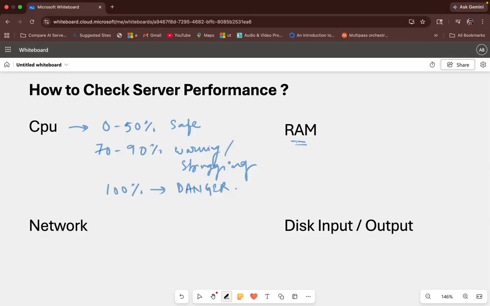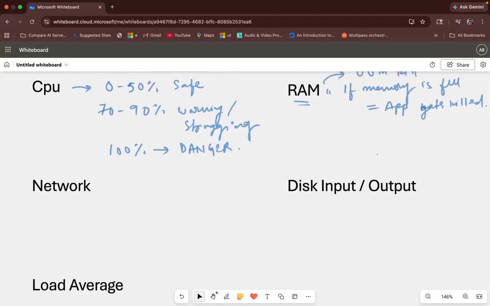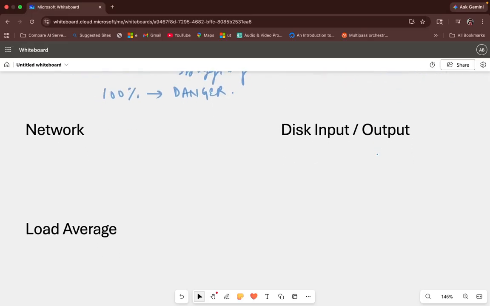So if RAM is full, the system crashes or you get an error like out of memory kill. This is one of the most common kinds of errors that we get. What it generally means is that if memory is full, it is very likely that the application gets killed. Simple, right? So this is where the out of memory error happens at the RAM. There is an issue with the RAM, your RAM is full, your memory is full.